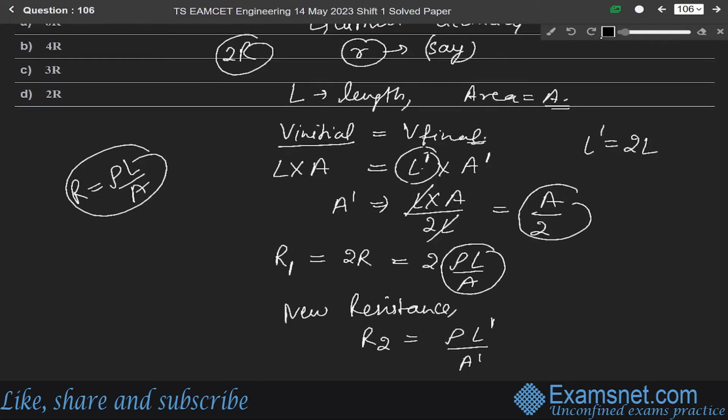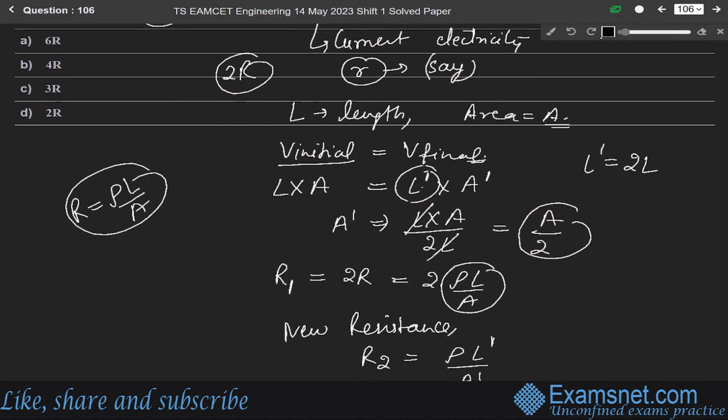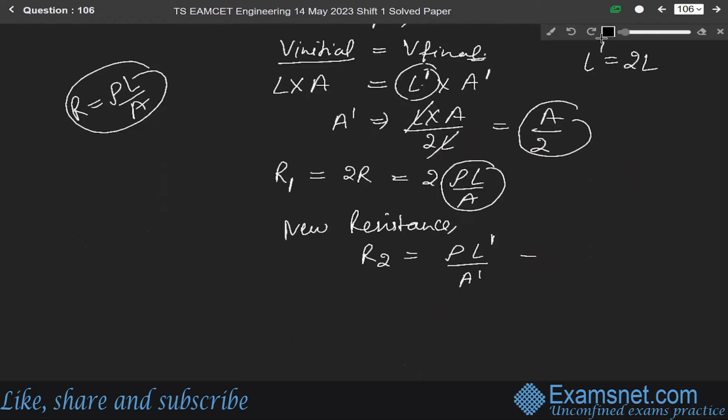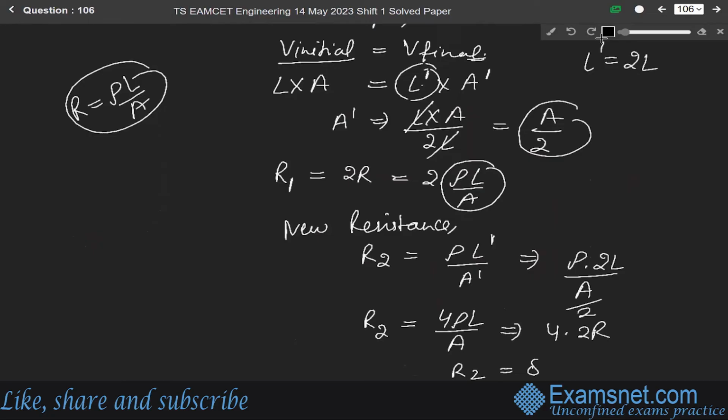So we can write it as rho L dash, which is 2L, over A dash, which is A by 2. So R2 will be equal to 4 rho L over A. And rho L by A is what? It is 2R. So we can write here 2R. So R2 will be equal to 8R.